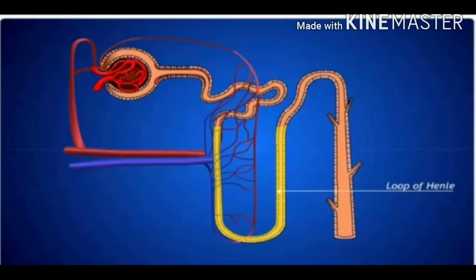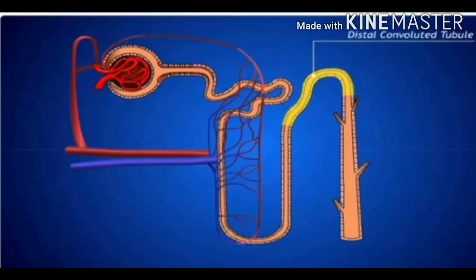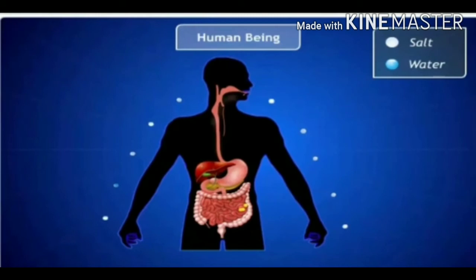The amount of water reabsorbed depends on how much excess water there is in the body and on how much dissolved waste there is to be excreted. The reabsorption of water from the filtrate to maintain the water balance of the body fluid is known as osmoregulation.